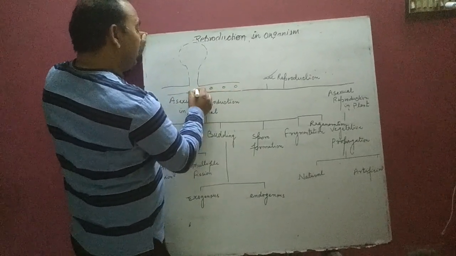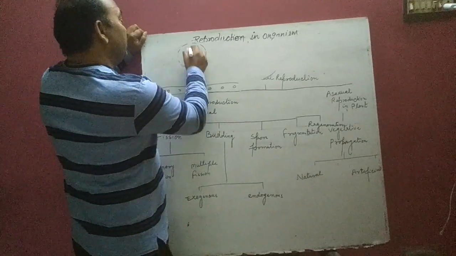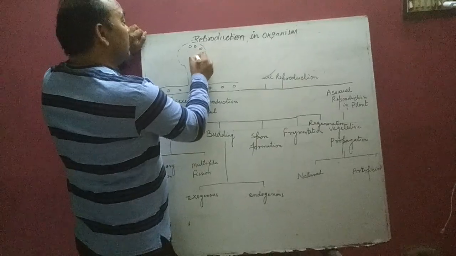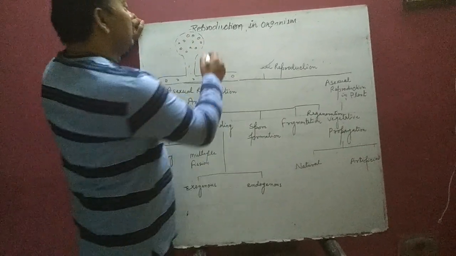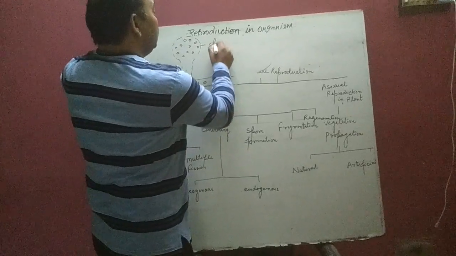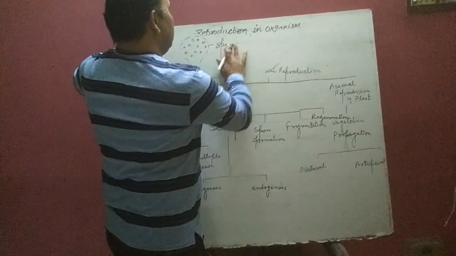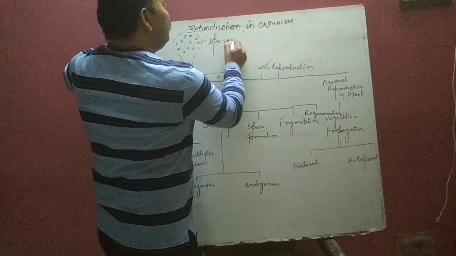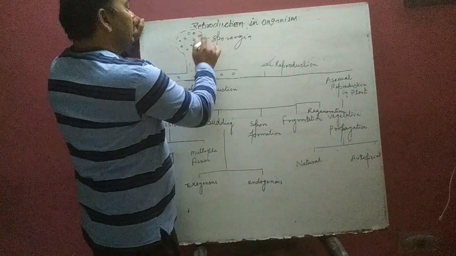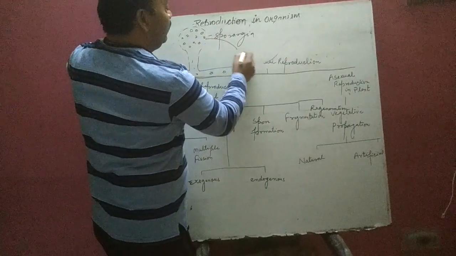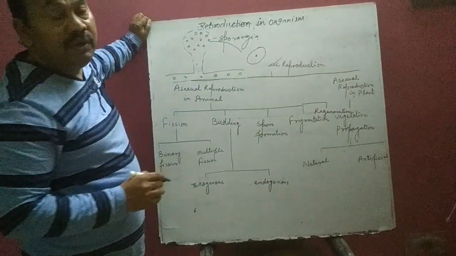It has a large number of nuclei. These nuclei are shifted toward the apical part, which is called the sporangia. These sporangia split, and the spores come in contact with the substratum and germinate into new young ones.